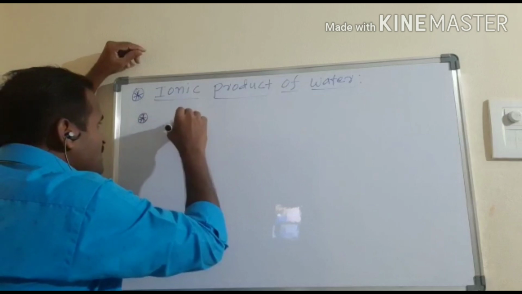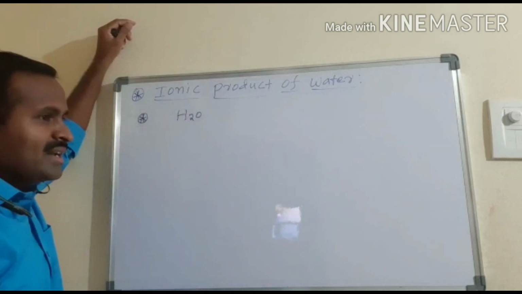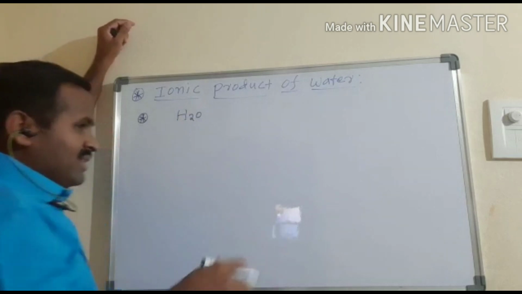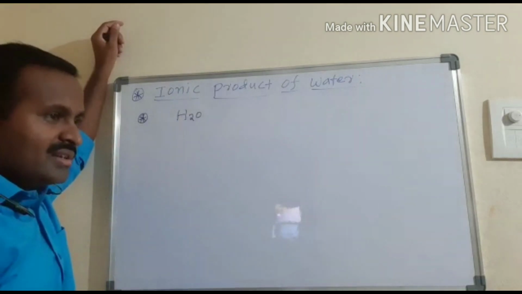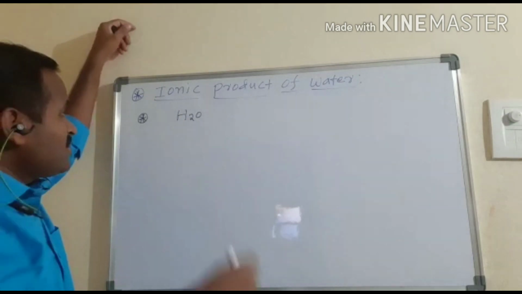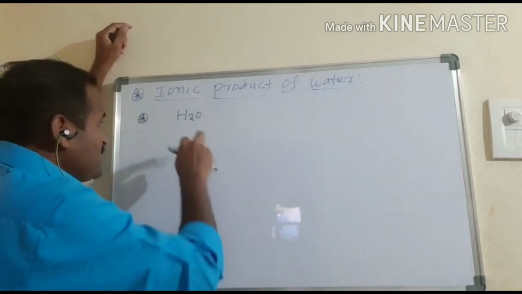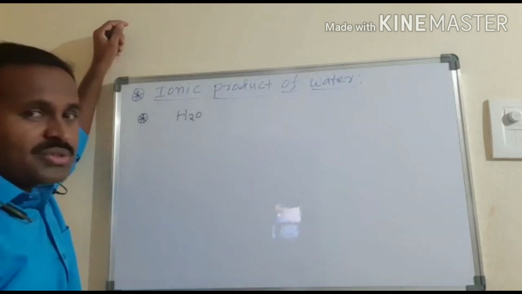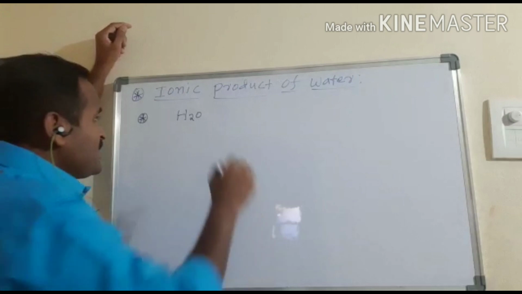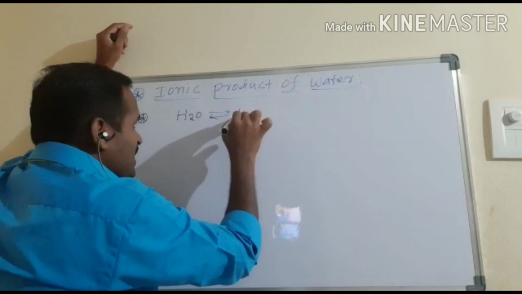So I am taking that H2O is a bad conductor of heat and electricity. When it is mixed with any other salt, then it can act as a good conductor. But actually pure water is a bad conductor, and it dissociates into smaller ions like H plus and OH minus ions.